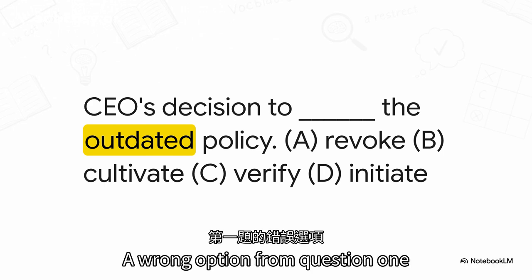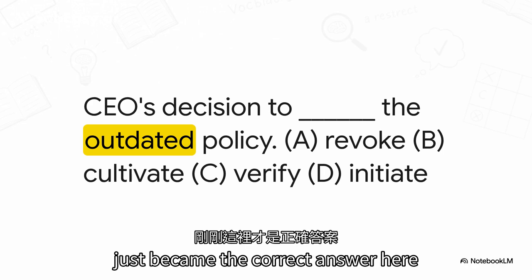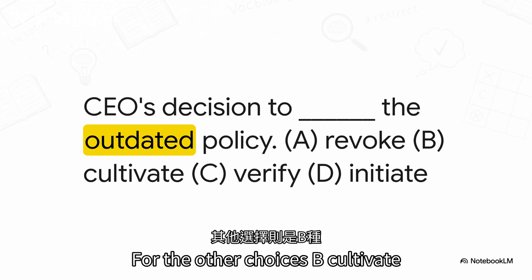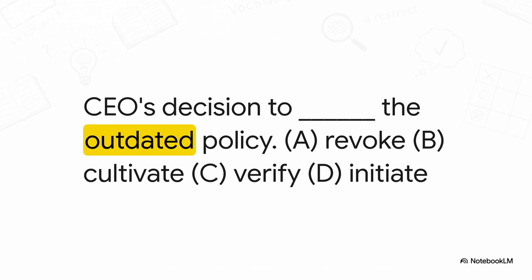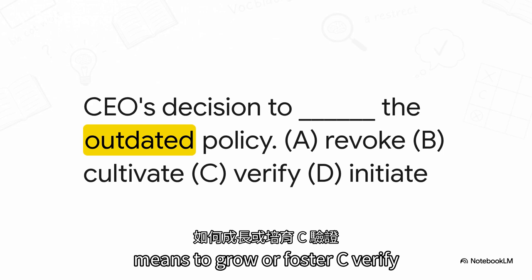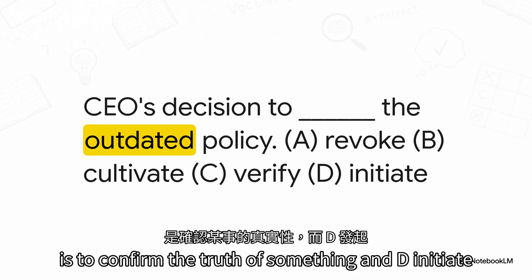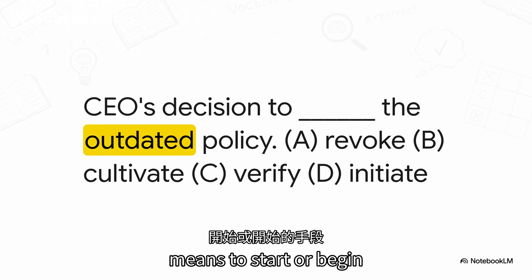See that? A wrong option from question 1 just became the correct answer here. For the other choices, B, cultivate, means to grow or foster. C, verify, is to confirm the truth of something. And D, initiate, means to start or begin.